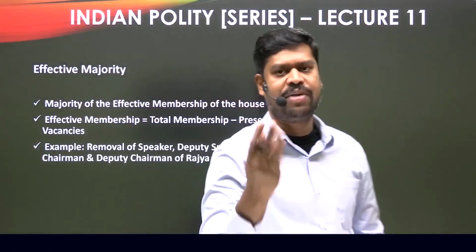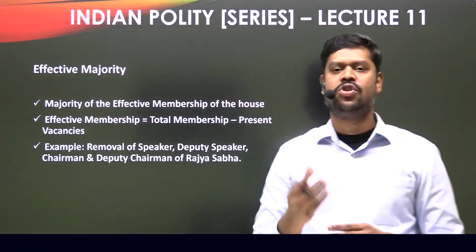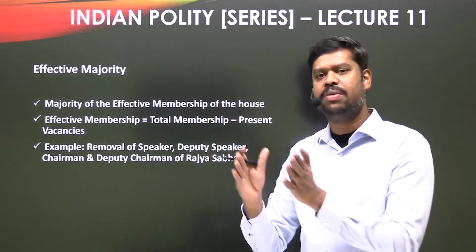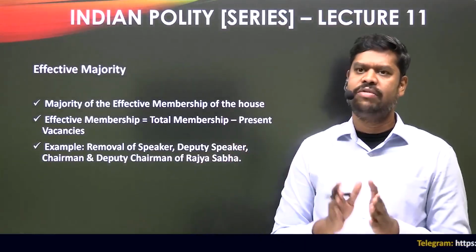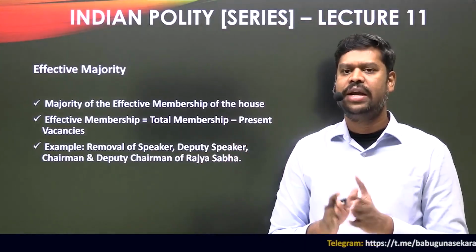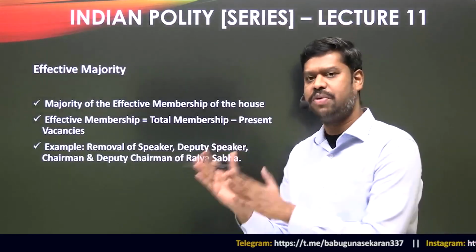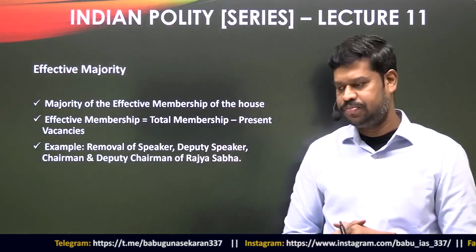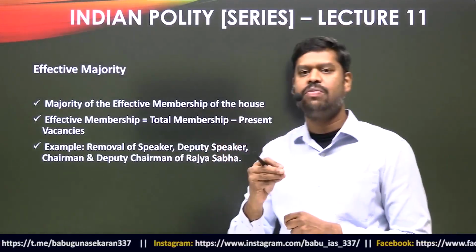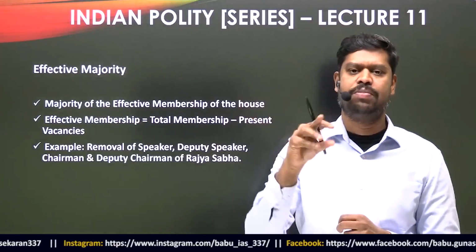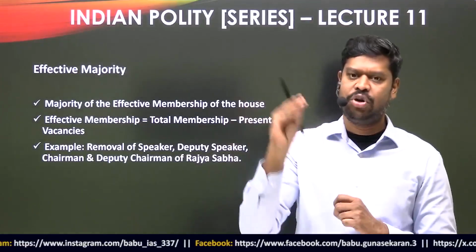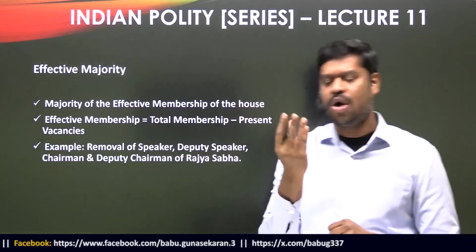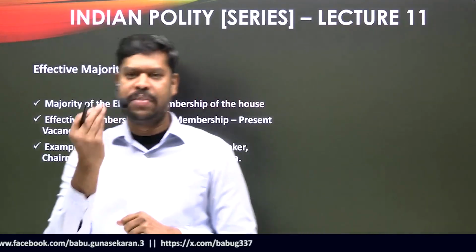Now, what do you understand by effective majority? Effective majority is nothing but the majority of the effective membership of the house. To put it in a very simple way, it is a majority of the effective membership of the house. To calculate the effective majority, first we have to identify what the effective membership is. Once we know the effective membership of a house, then we can calculate the effective majority. So, how do you calculate the effective membership of a house?